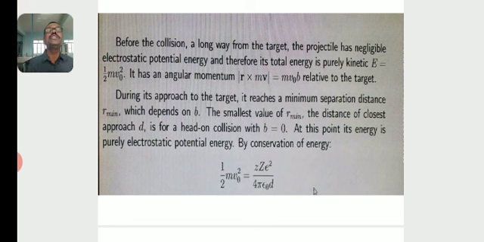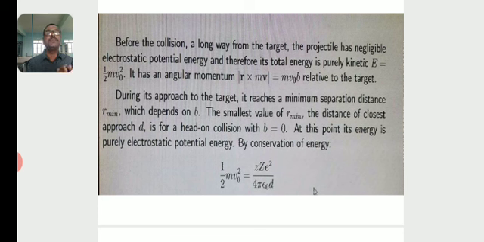At this point, its energy is purely electrostatic potential energy. Assuming b is equal to 0, where they interact with each other, the projectile possesses purely potential energy. Then according to the law of conservation of energy, energy can neither be created nor destroyed, so half m v naught squared is equal to Z e squared by 4 pi epsilon naught d.